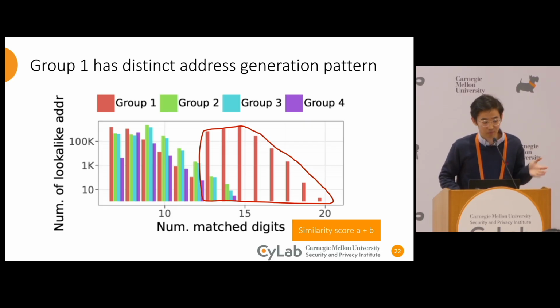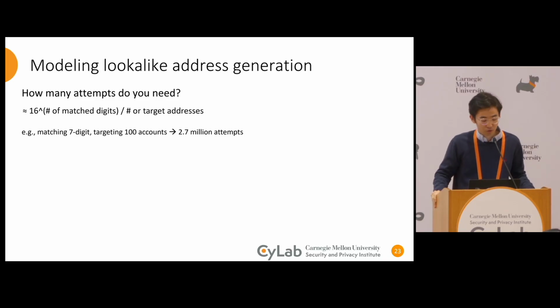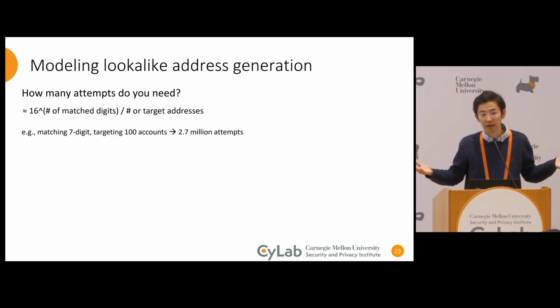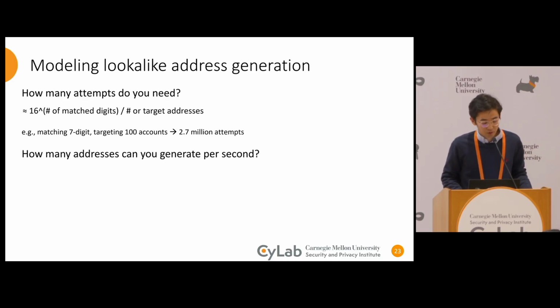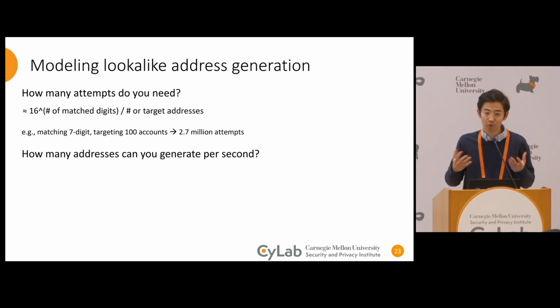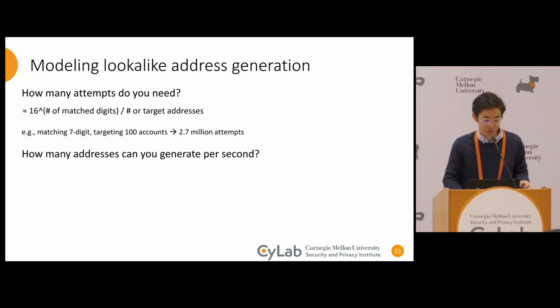Where does the difference come from? We mathematically approximate how many attempts you need to generate such an address. It is about 16 to the power of the number of matched digits, divided by the number of target addresses. For instance, if we want to match 7 digits, and it is okay to match any of the 100 accounts you're targeting, you need 2.7 million attack attempts. Then we empirically estimate how many addresses you can generate per second, so that we can approximate how long it takes to generate a lookalike address.